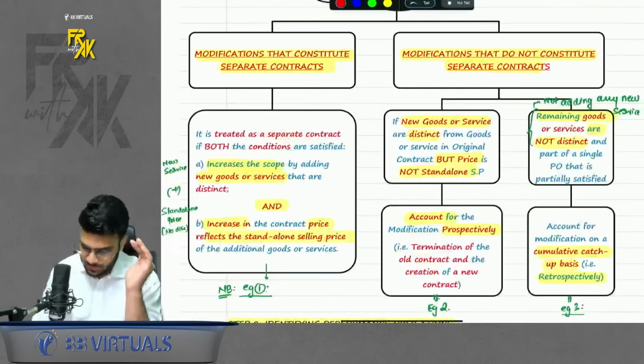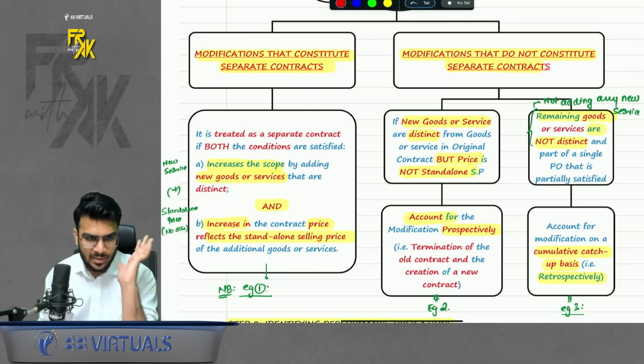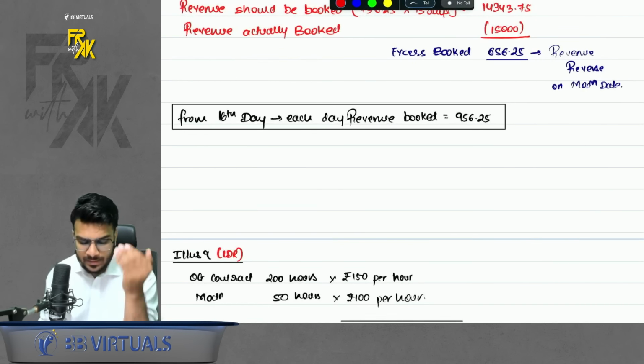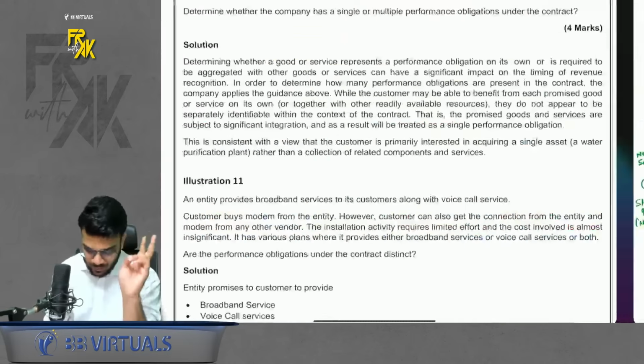Okay, so this was the third case. When do we follow the third case? When do we follow the cumulative catch-up basis? When you are not adding any new service. You are changing the existing service, or you are changing the standalone selling price. Okay. Now to prove this, we also did two illustrations.